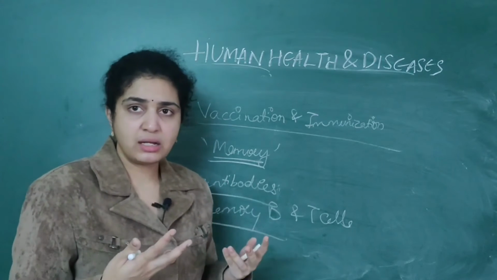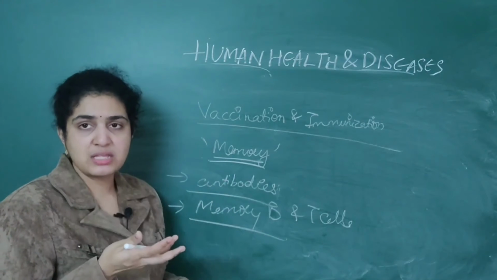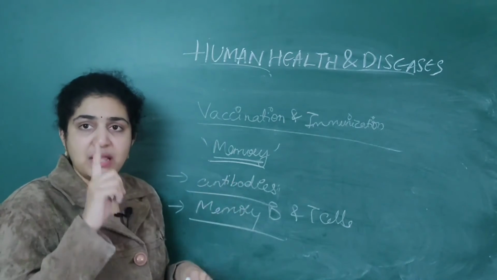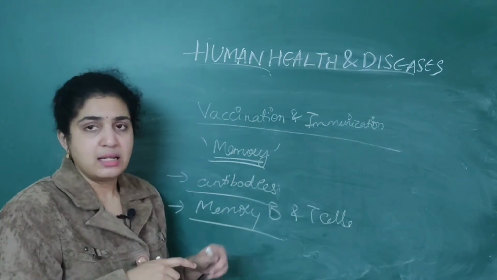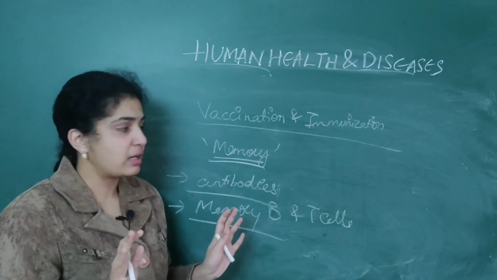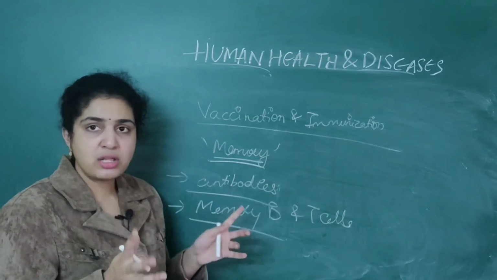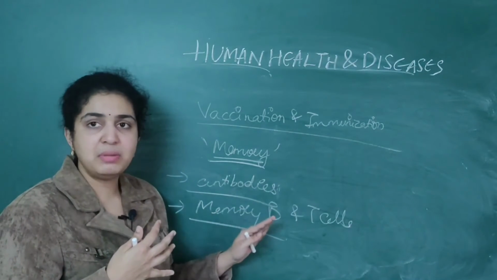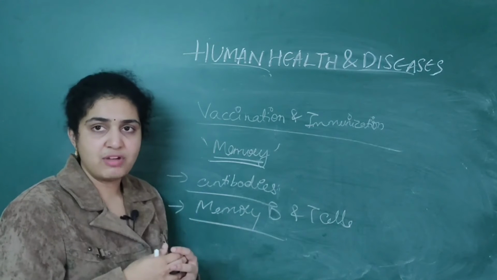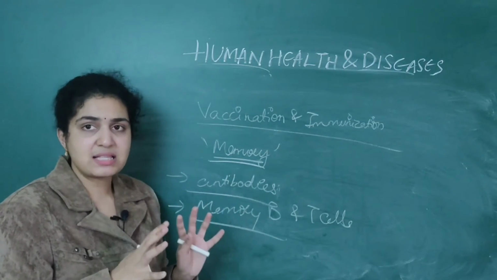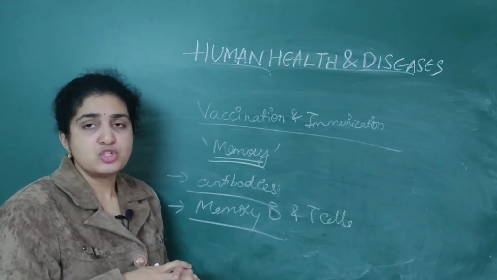Only one thing, don't get confused. Vaccination and immunization are the same, both based on the same principle. Memory of the cells is very important here. Antibodies are produced naturally, and memory B and T cells play a very important role. These are the two points you should remember when it comes to vaccination and immunization.